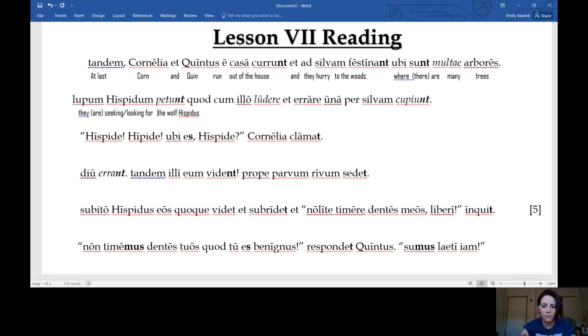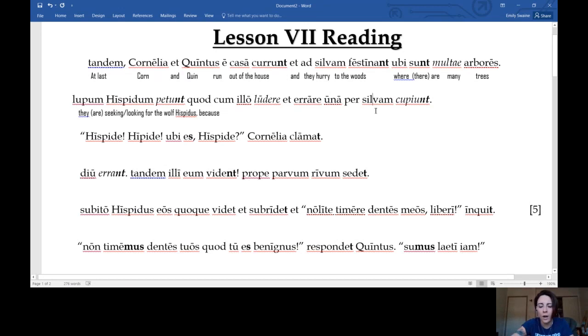Okay, we have quod. What does quod mean, everybody? Because. So they're seeking the wolf Hispidus because. Okay, we need our subject first. Cum means with or when, not a subject. Illo, not nominative, not a noun. Not there, not there, not there.